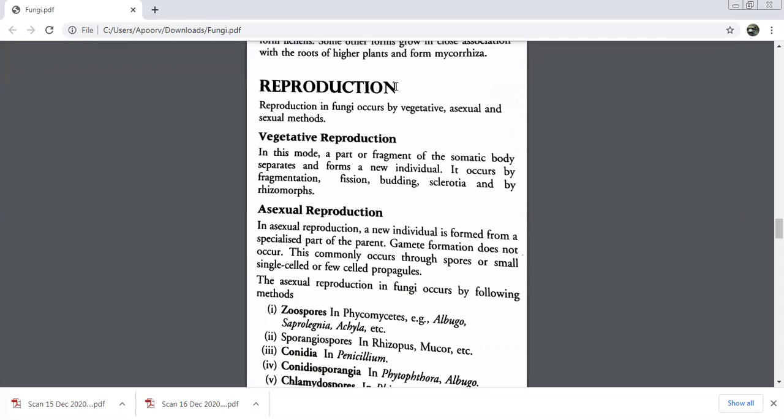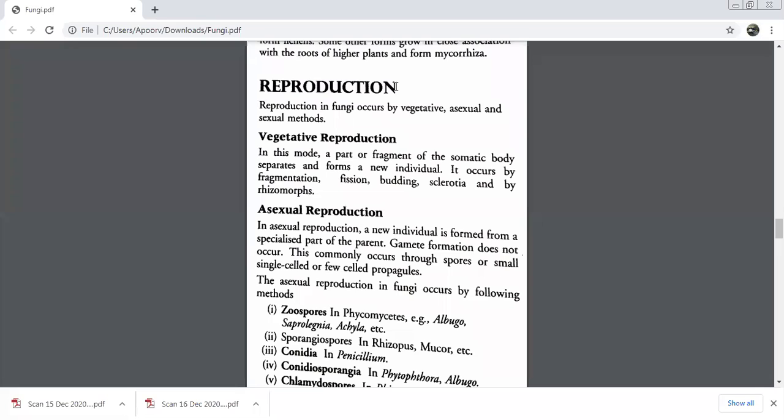Quickly tell me what is fission. Division of a cell into two parts. You know about this, beta? Binary fission, multiple fission, you know about it. Budding also, I'm sure you know about it. From one mature cell, they divide into multiple cells, and it's multiple fission. If it is two, then it's binary fission.